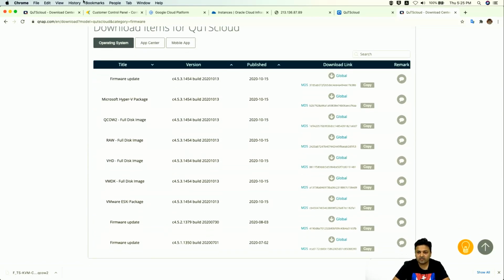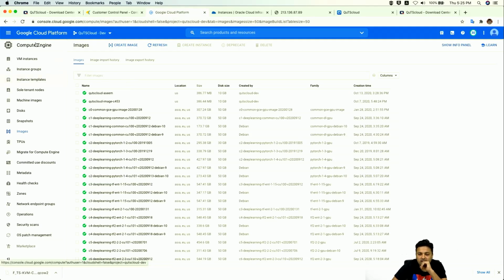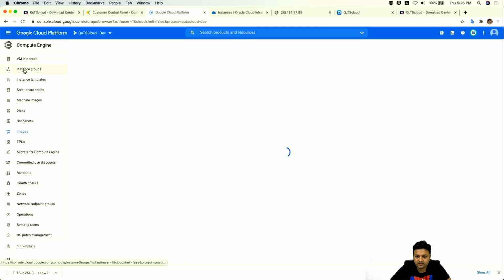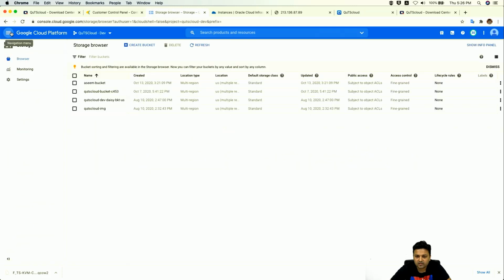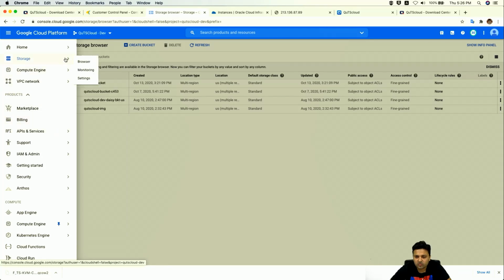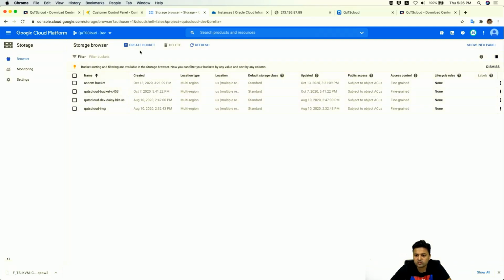So let's begin with the Google Cloud Platform first. I'm assuming that you already have your login and password for Google. First, you have to upload your QuTScloud image that you can download onto the Google Cloud platform. To do that, we go to storage, and inside storage you have to create a new bucket.